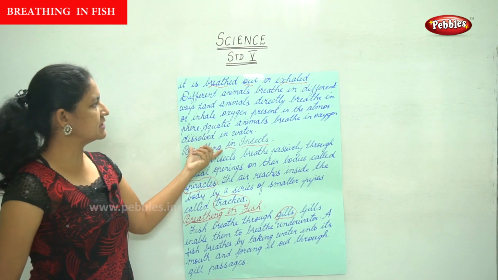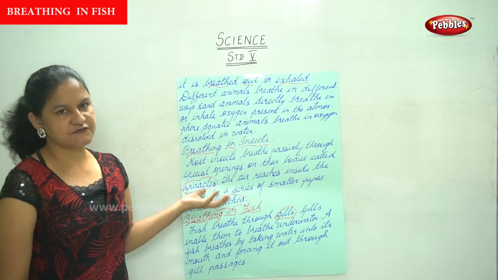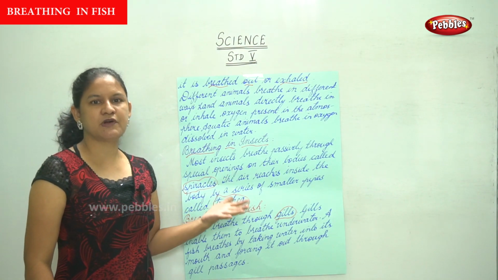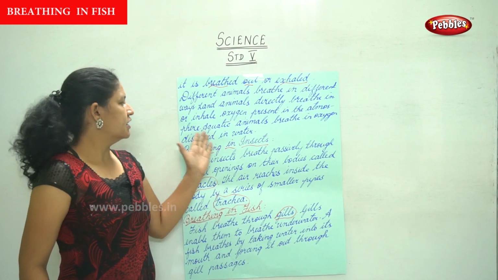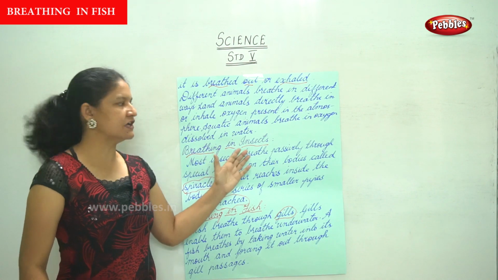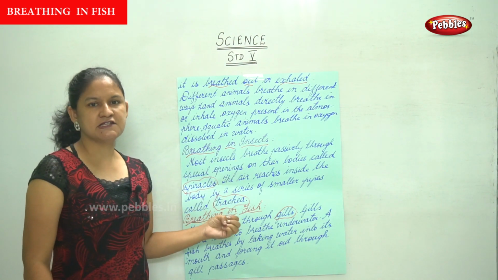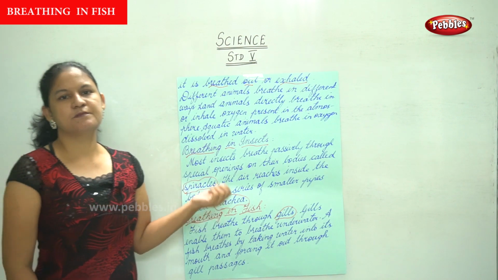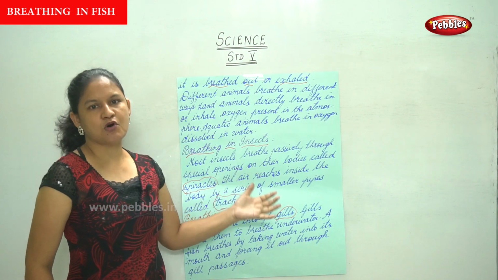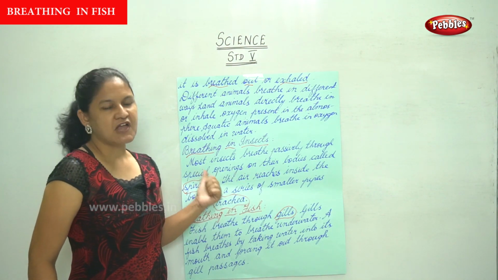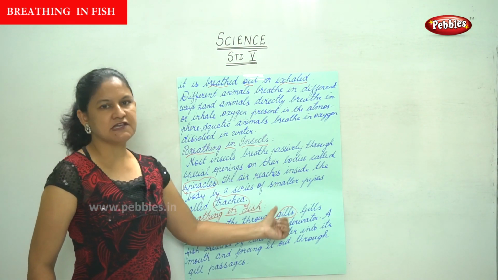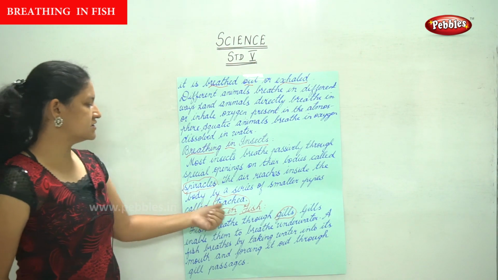So we've seen that different animals breathe in different ways. The land animals breathe in oxygen that is present in the atmosphere, and aquatic animals breathe in oxygen that is dissolved in water. Breathing in insects: insects breathe passively through special openings on their bodies called spiracles, and the air reaches inside the body by a series of smaller pipes called trachea.